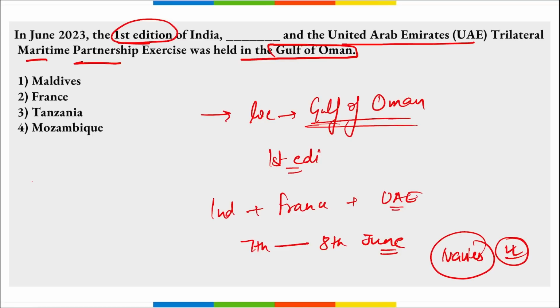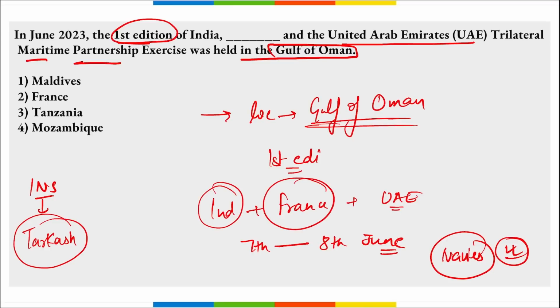Correct? Then here remember one of the Indian naval ships that took part. What was the name? It is Tarkash. INS Tarkash took part in this exercise. That was the first-ever edition of the trilateral maritime partnership exercise that was held in the Gulf of Oman between India, France and UAE. So option 2 is right here.